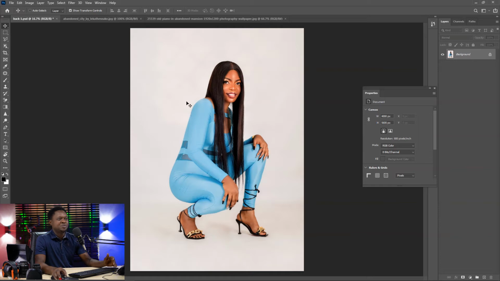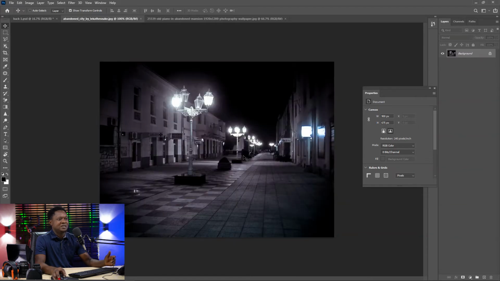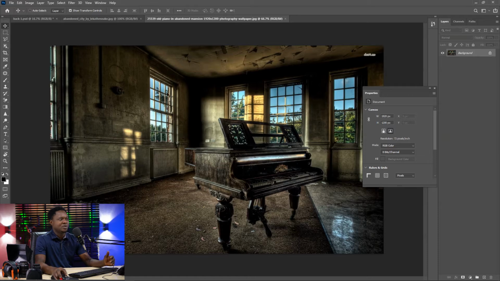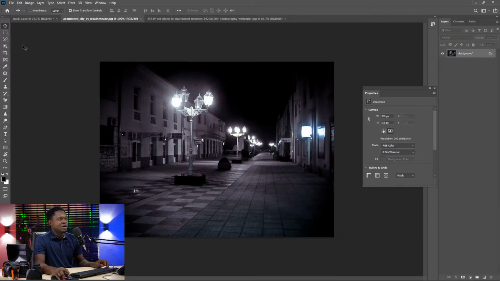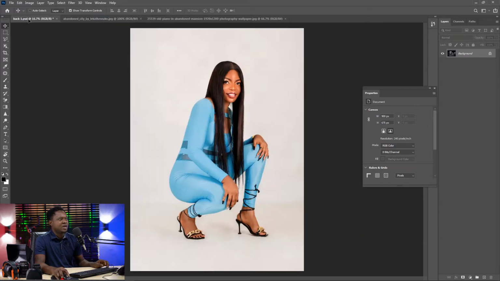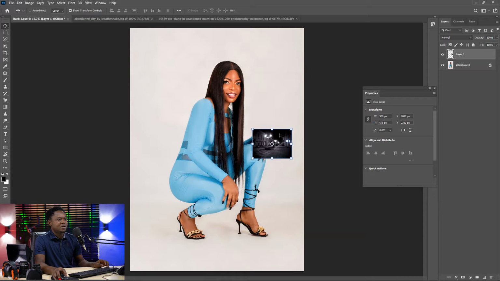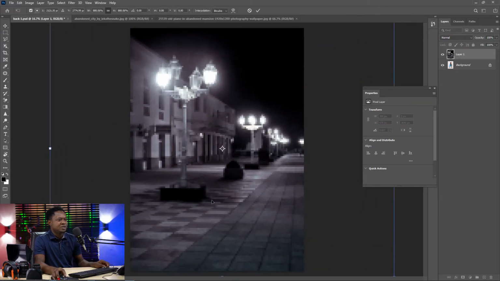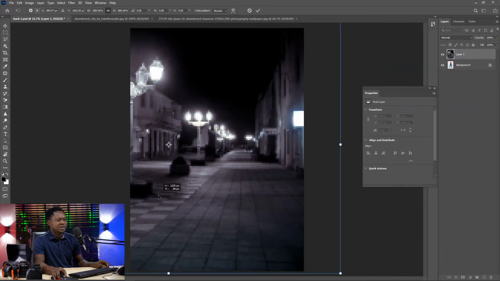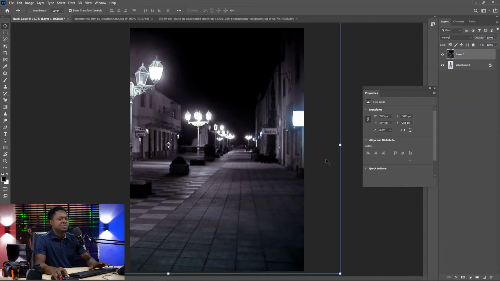This is the model we are going to be using, and we are going to be adding this as a background to it and this other one as background to it also, to see how this image is going to look like. So we are going to be starting by selecting this image and use our move tool to pick it from here and drop it directly on the image. Then we have to spread it all the way up and down to fit the frame. So we have it like this, then hit OK.